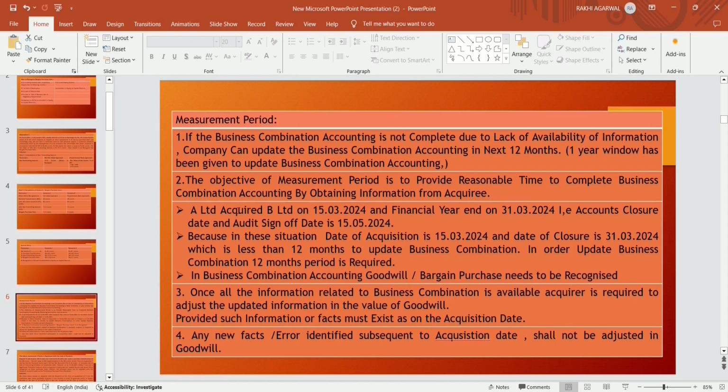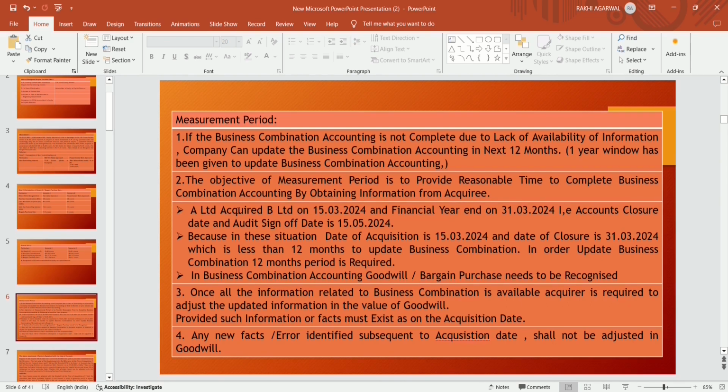So the objective of the measurement period is to provide reasonable time to complete the business combination accounting by obtaining information from the acquiree. So the acquirer is given sufficient time to complete the accounting by obtaining information. This 12-month, 1 year window has been given to update business combination accounting.